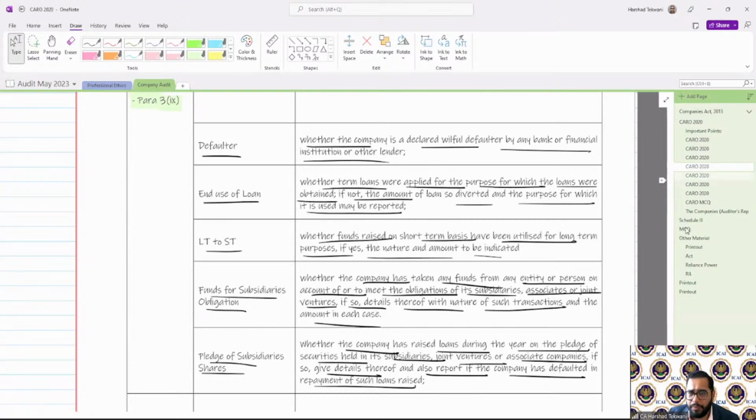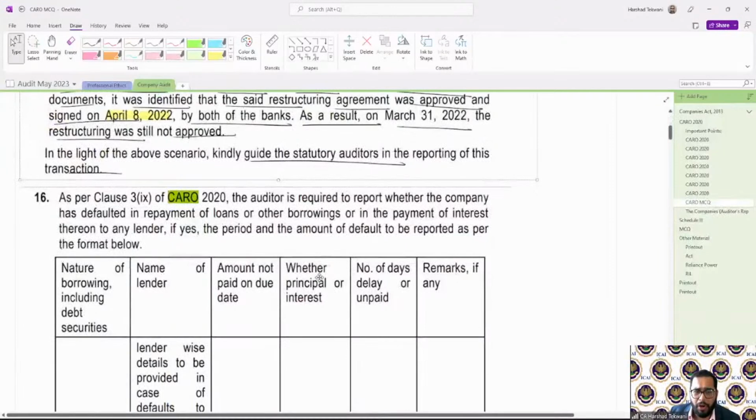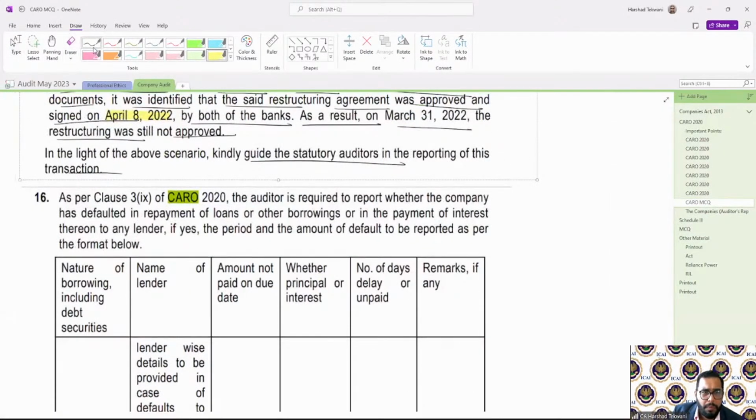If I go to the MCQ, here there was a default. Now that the default is there, we need to report it as per clause 3 9. First of all, the auditor is required to report whether the company has defaulted in repayment of loans and other borrowings or payment of interest thereon to any lender.